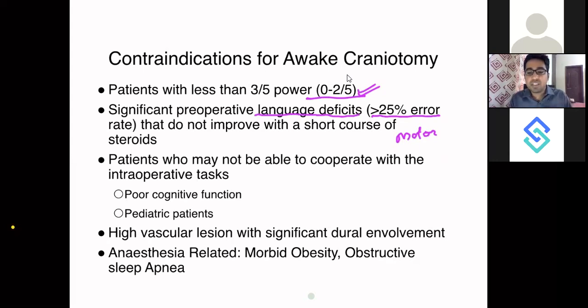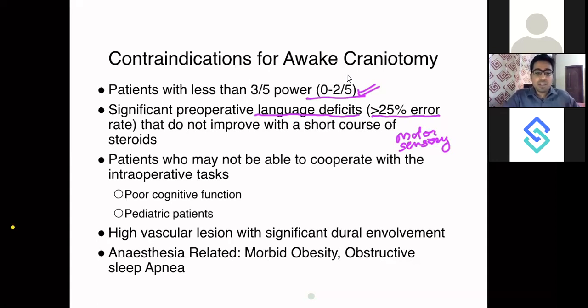Or if the patient is having sensory aphasia, the patient is not able to understand your commands. He will be on his own trip, talking anything. You are asking one question, he is replying something else altogether. This kind of patient is also not an appropriate candidate, and it is a contraindication for the awake surgery.